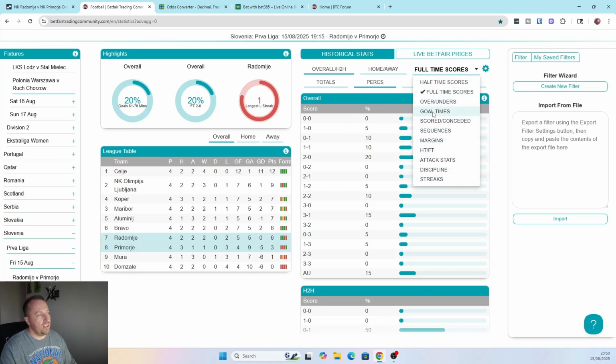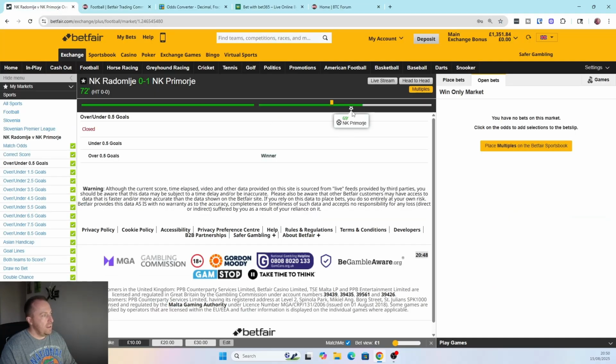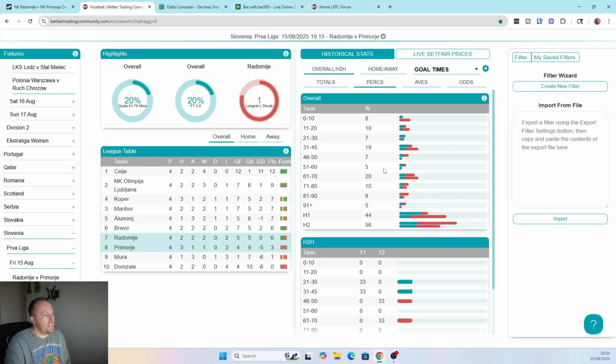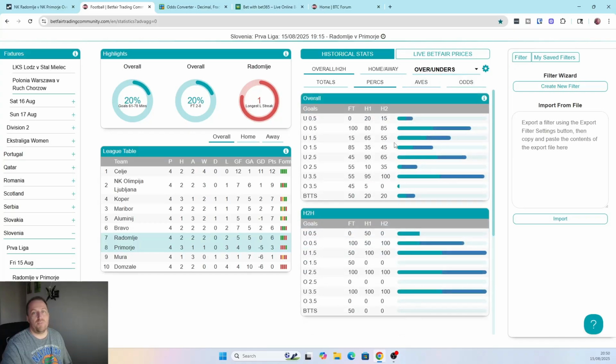And we look at goal times, okay? 60 to 70, lots of goals. When was the goal? When did it happen? So, yeah, 69, exactly. Bang between 60 and 70, okay? So we know that the odds are tons up. But even if they hadn't, we know they still have a lot of their goals between 70 and 90. So we were kind of sitting in a nice situation there. And like I say, we knew that they have a lot of second half goals. When we look at the over-unders, 85% of the games have second half goals.